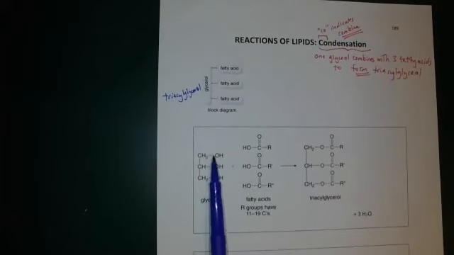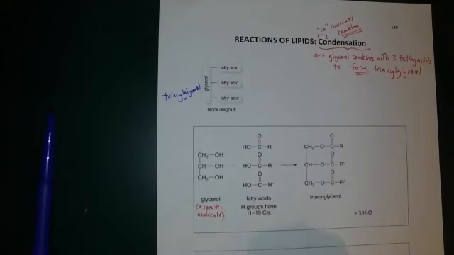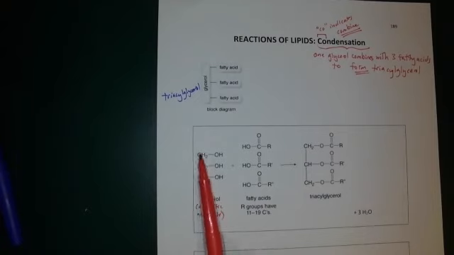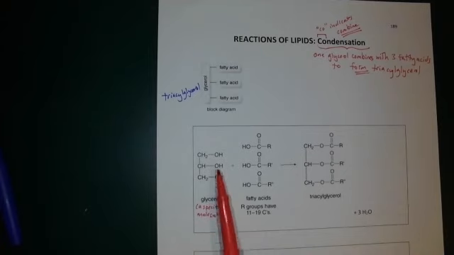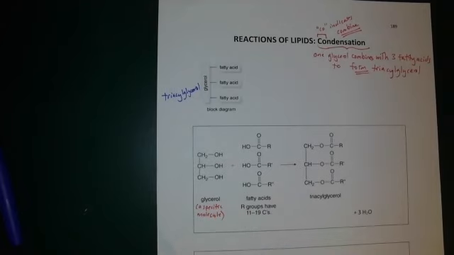This is glycerol. It's not a category. This is a specific molecule. It's not a category of molecules. It's its own molecule, just like water or oxygen or carbon dioxide or ammonia, or a specific compound like NaCl, sodium chloride. It has alcohol, not surprising because the OL ending indicates that. There are three carbons and each carbon has an OH group. So you should know how to name this molecule as glycerol, and you should know how to draw this name as that structure. That is the name for that structure.